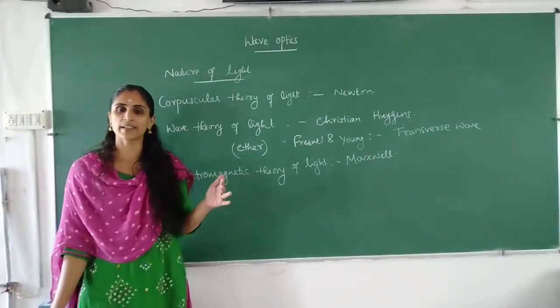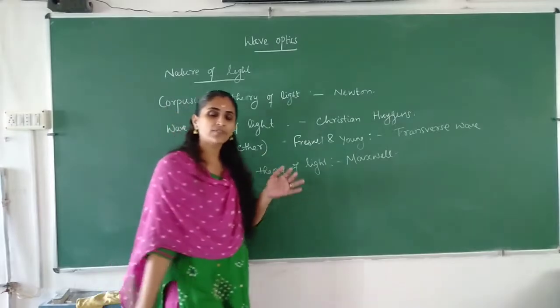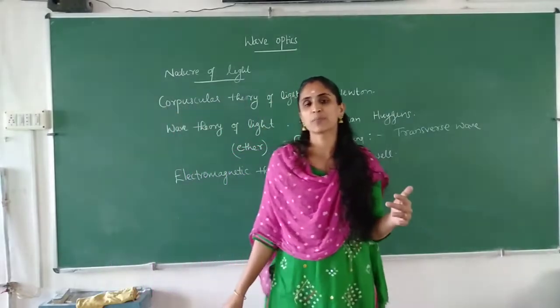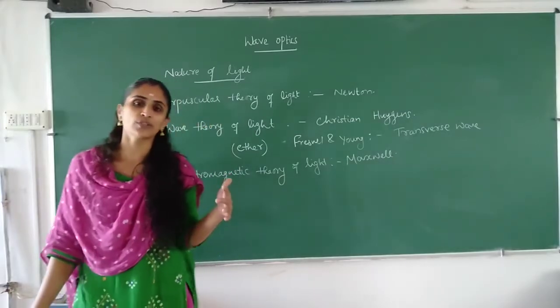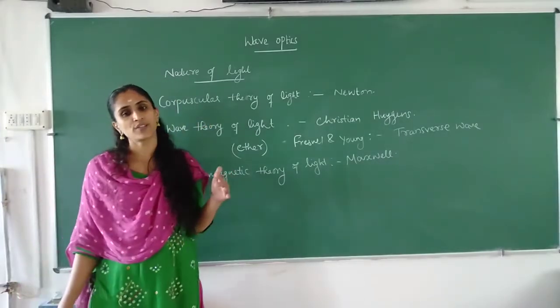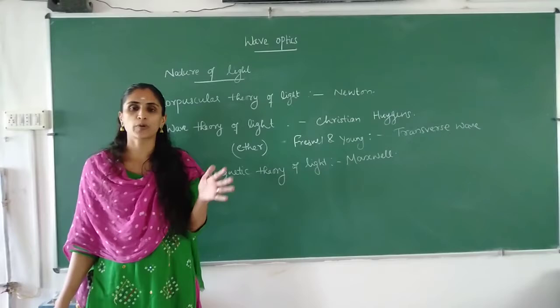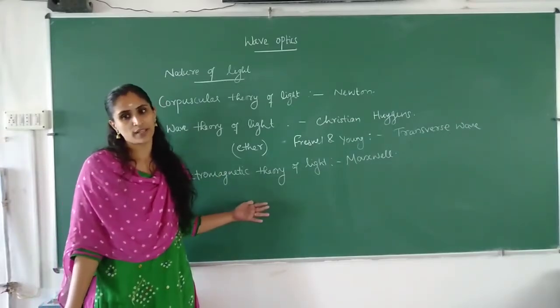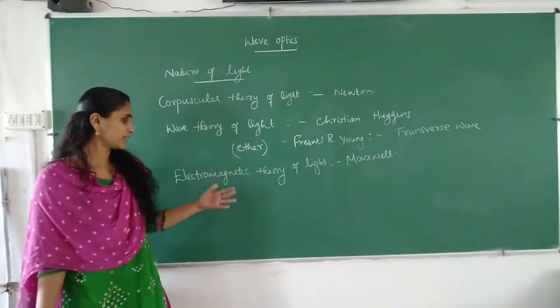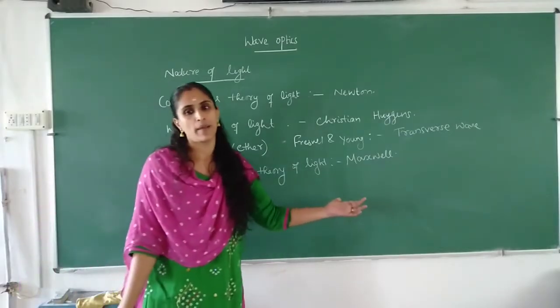The electric field vibrates, the magnetic field vibrates, and the wave travels perpendicular to both the electric field vector and the magnetic field vector. So propagation of the wave is perpendicular to both, as suggested by Maxwell.